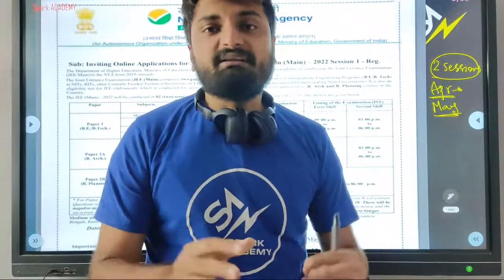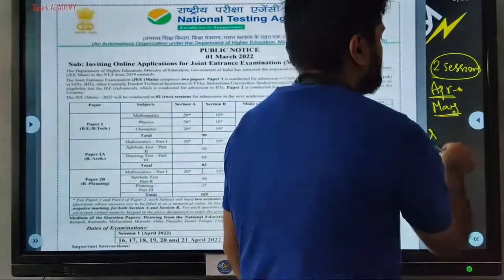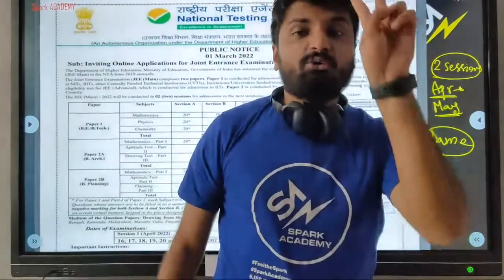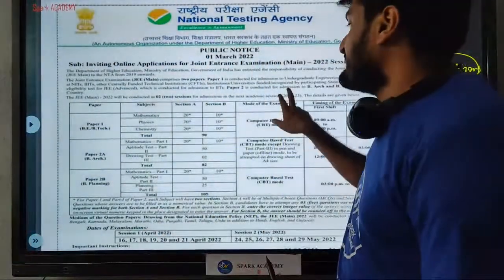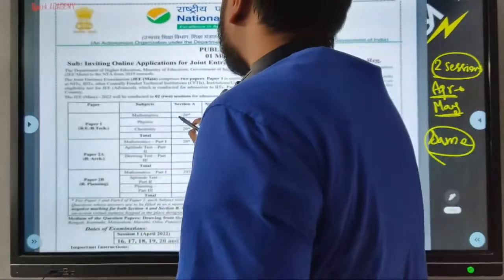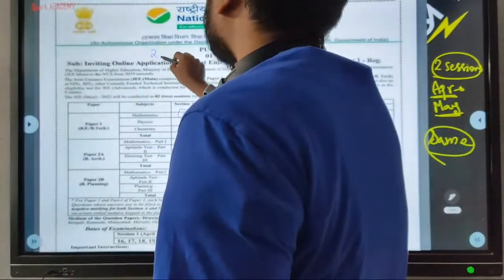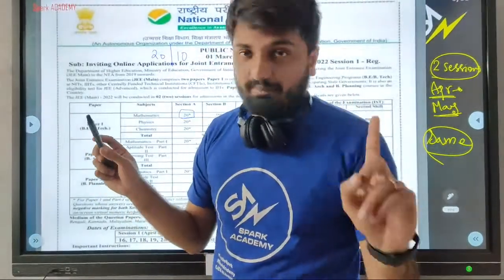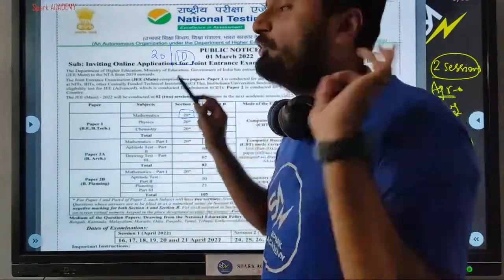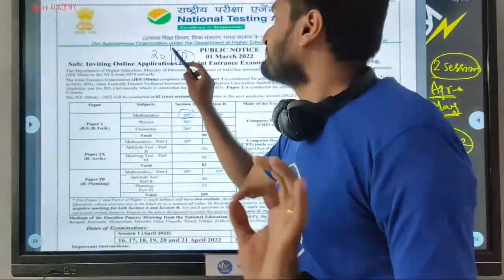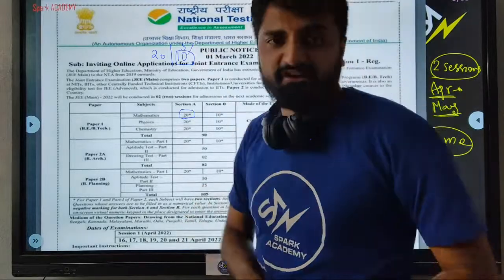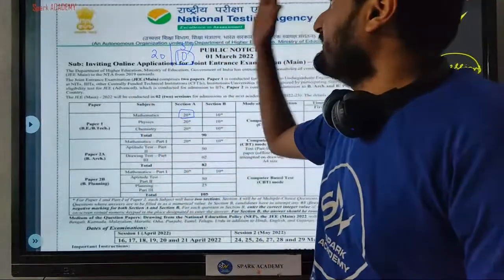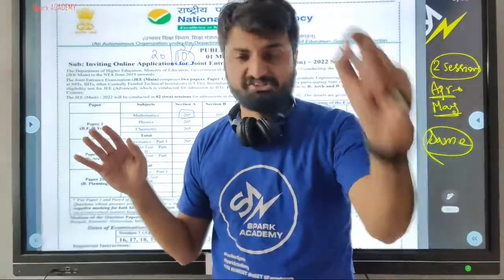Coming to the pattern of the paper, it is the same pattern as the previous year, which is you are expected to answer 25 out of 30 questions. So every subject you have 30 questions. In the first section you have 20 questions. You have to answer all 20. In the second section, it's a numeric type of section. 10 questions are asked, you have to answer only 5. So this is in all subjects, maths, physics and chemistry. So total 25 into 3, 75 questions.